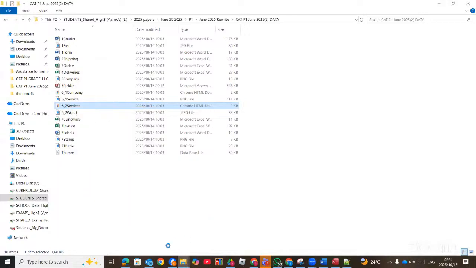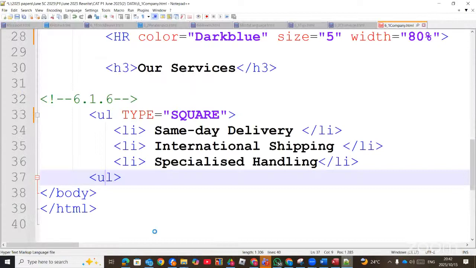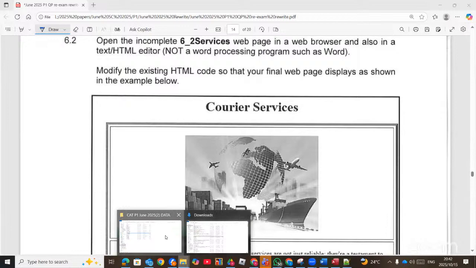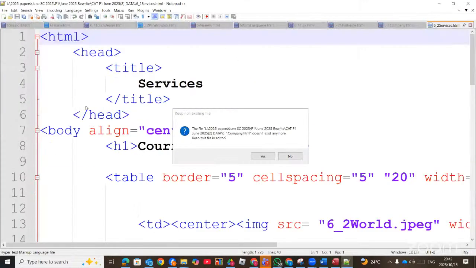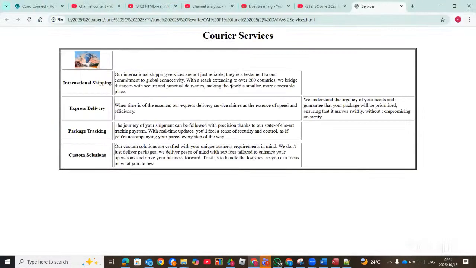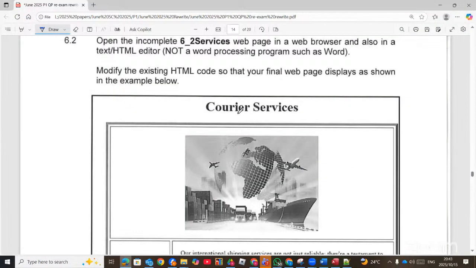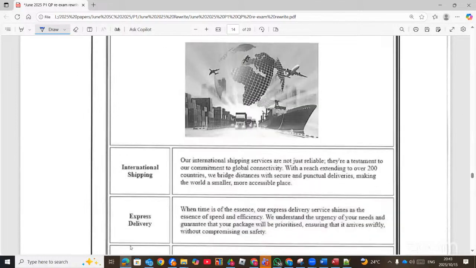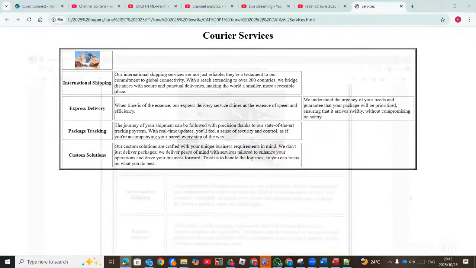Now, this is how the original table looks like. Now, this is how the question also looks like. You see the courier services has been merged. And the image must also display.